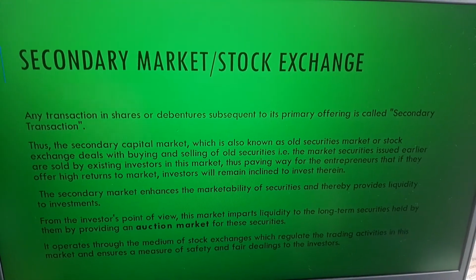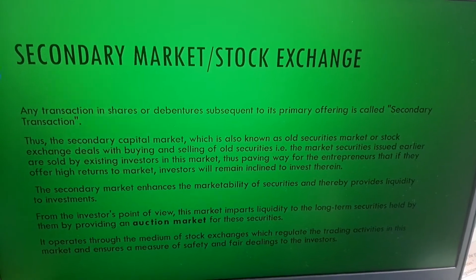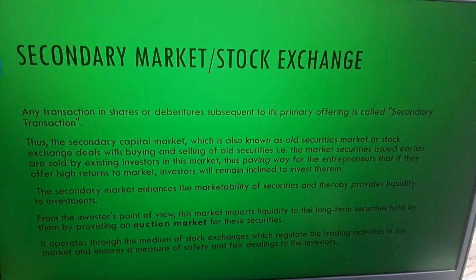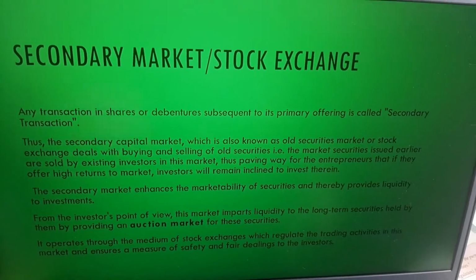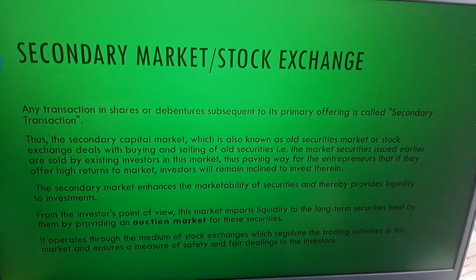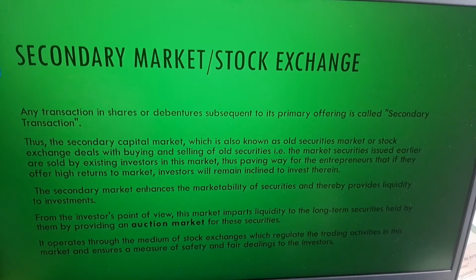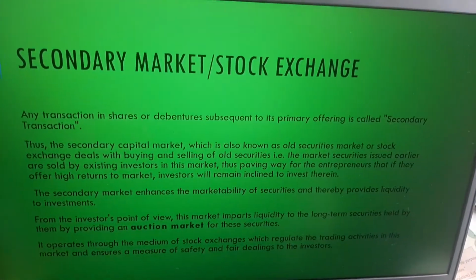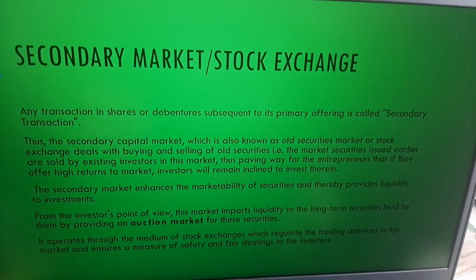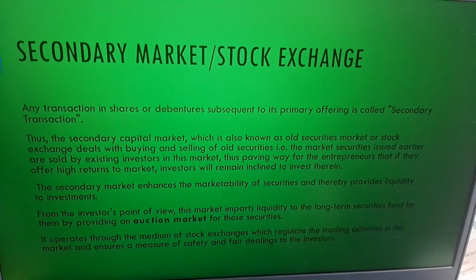The secondary capital market deals with already existing securities, that is, already existing companies, and the buying and selling of all those securities that were already issued. Securities issued earlier are sold by existing investors, and new buyers can buy them. Again, buying and selling of already existing securities happens in the secondary market.